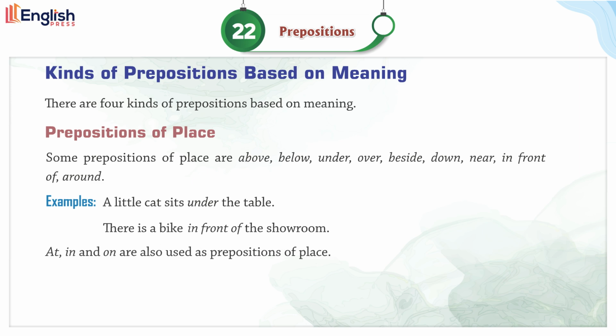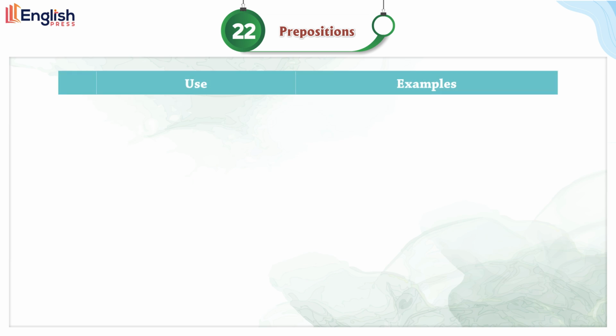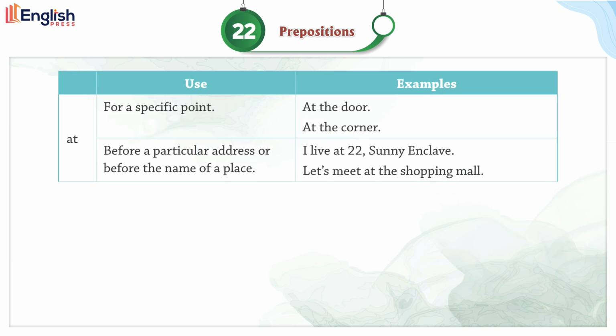At, in, and on are also used as prepositions of place. At, use for a specific point. Examples: at the door, at the corner. Use before a particular address or before the name of a place. Examples: I live at 22 Sunny Enclave. Let's meet at the shopping mall.